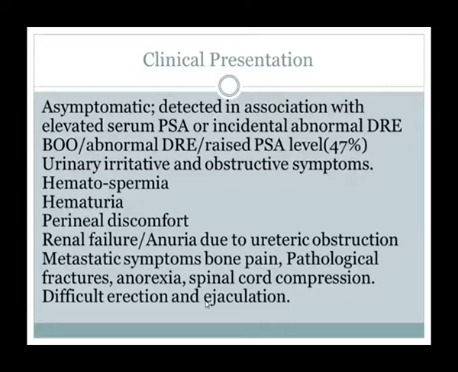When they see a patient with spinal cord compression or pathological fractures, they advise serum PSA, and that serum PSA is raised. Then they send us the patient, and this patient is CA prostate. Then we again work up from where and how we can help him. Some patients also present with difficult erection and ejaculation.